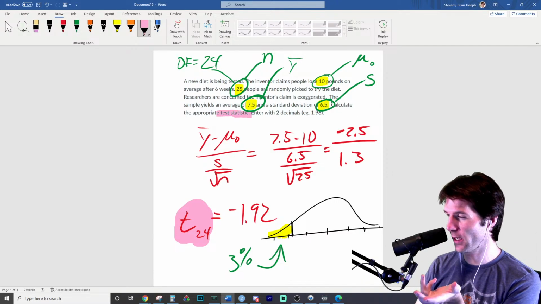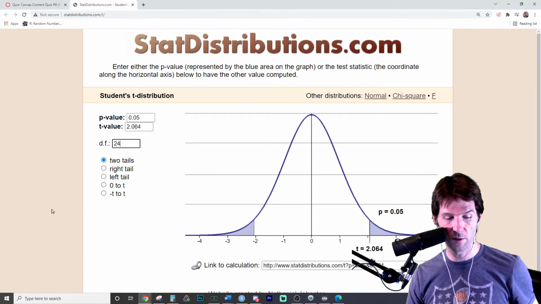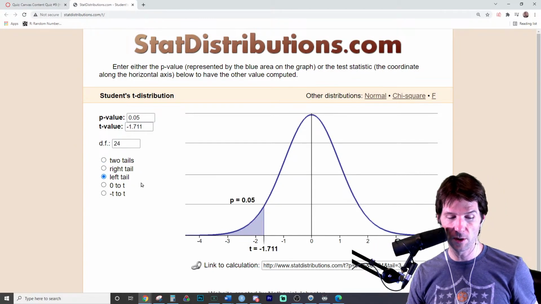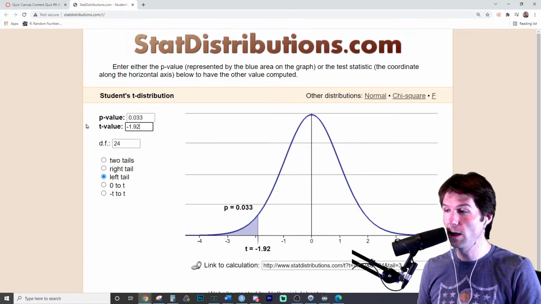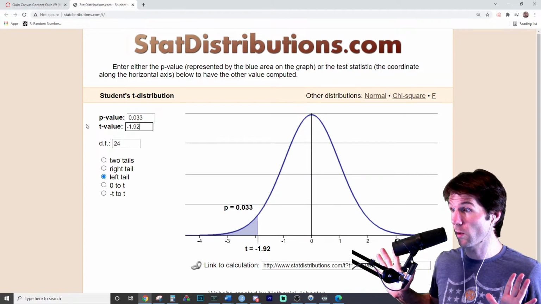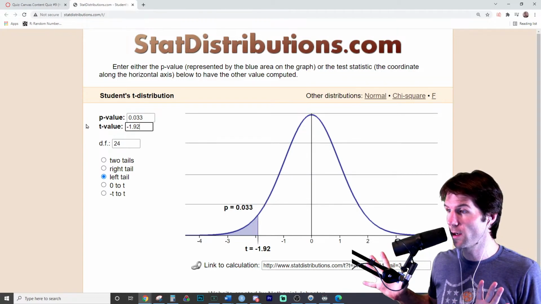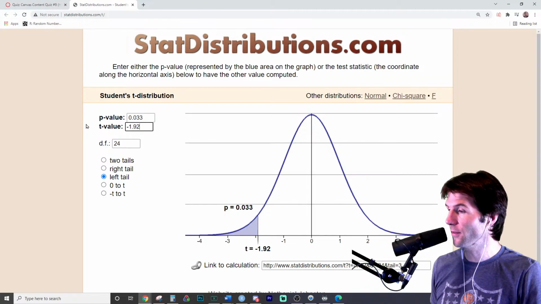But if you finish off the test right here, you would take the test statistic, go to the t with 24 degrees of freedom, do the less than test, and enter your t statistic of negative 1.92, and we get a p-value of about 3%, which is very close to the z-score result. T's and z's are very similar, but every t has degrees of freedom with it. You have to know the degrees of freedom to know which t you are using.